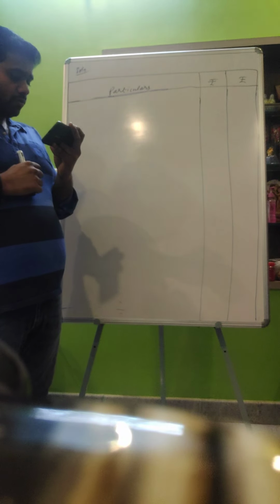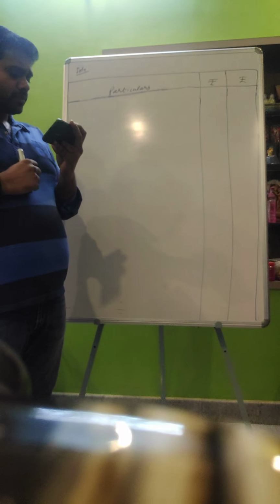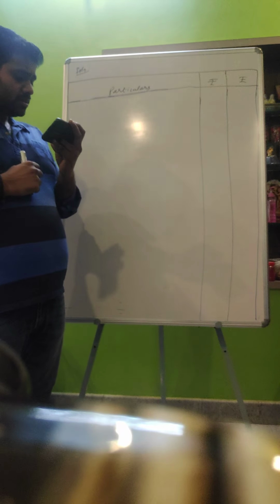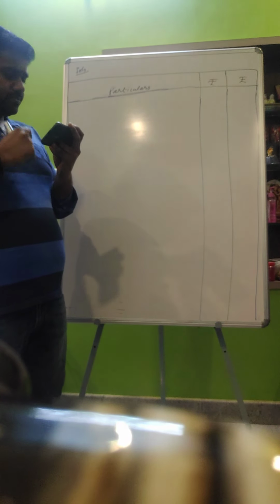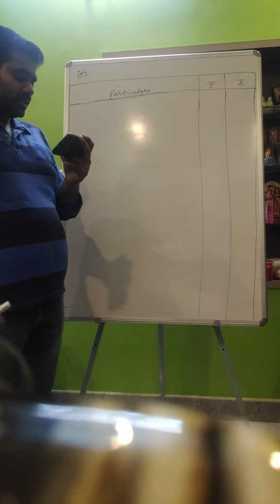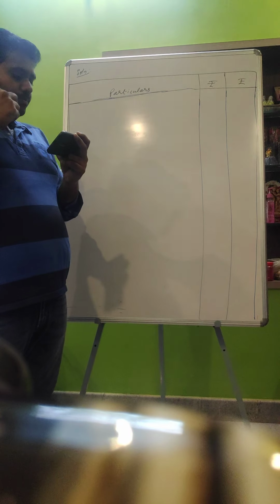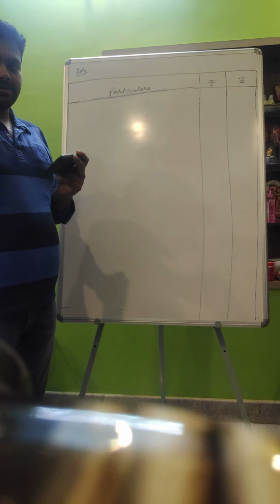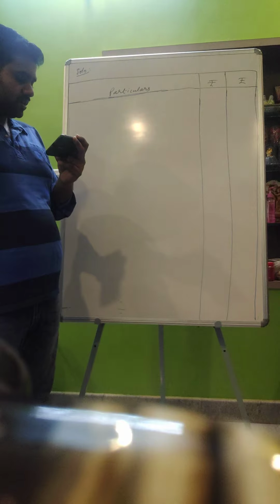So in case of gold, you can see gold was sold in the year 2018 and it had been purchased in the year 1978, that is before 2001. You need to index it and you need to compare the fair market value and cost of acquisition, whichever is higher you need to consider.